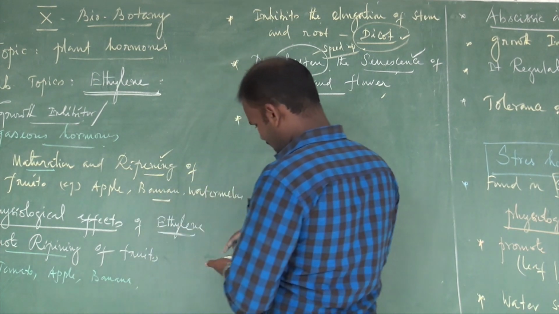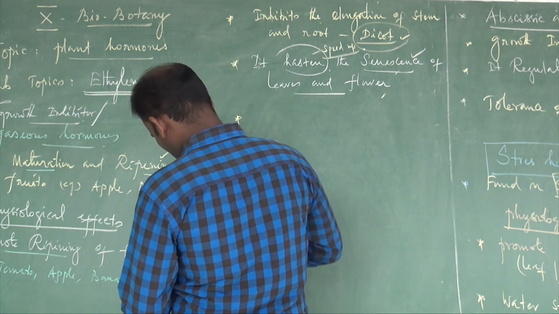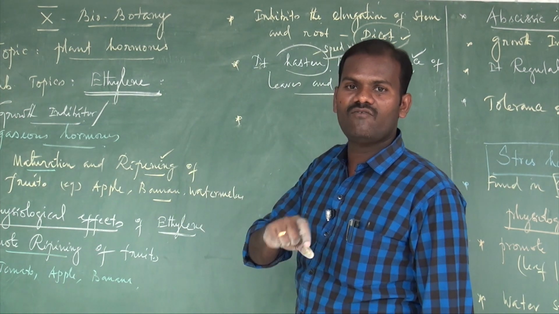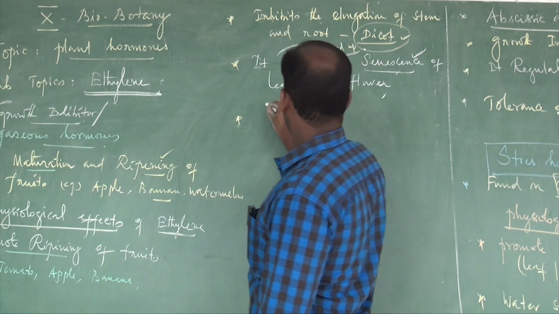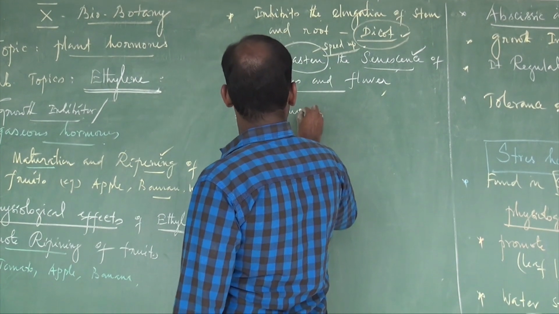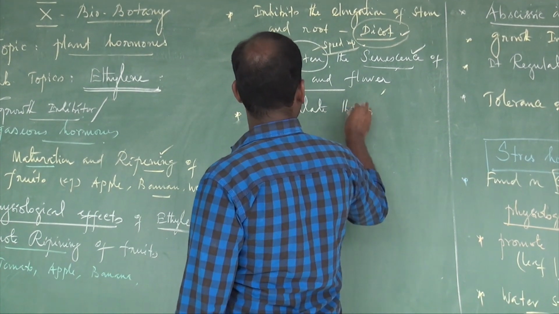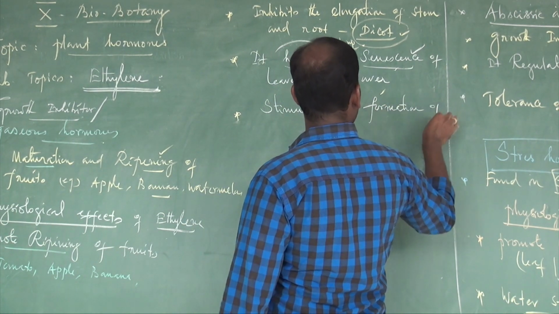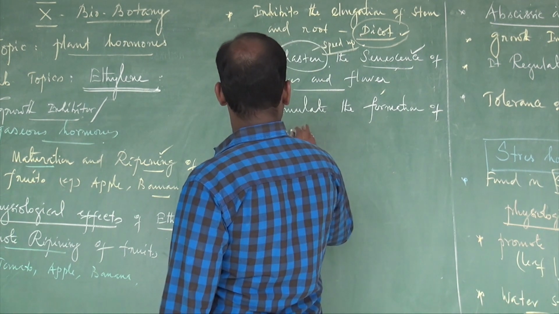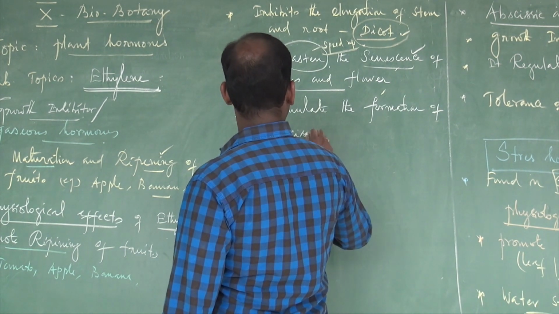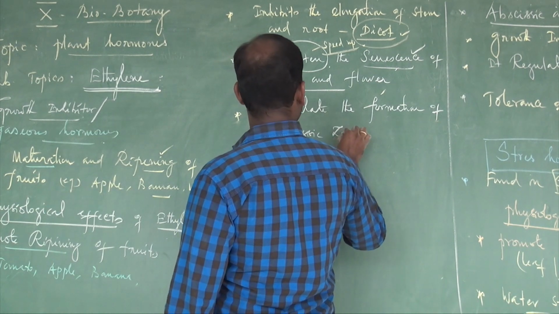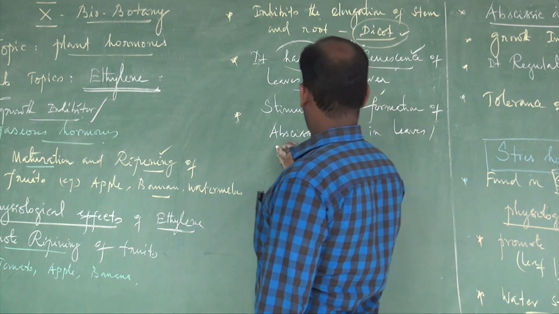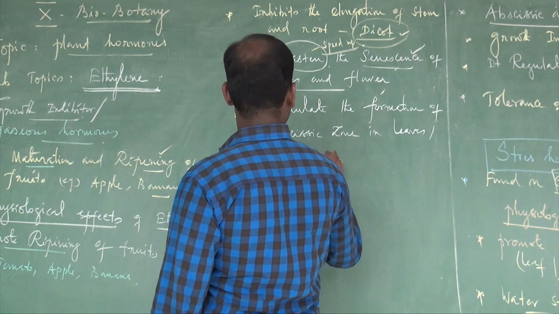The next, ethylene stimulates the formation of abscission zone in leaves, flowers, fruits.